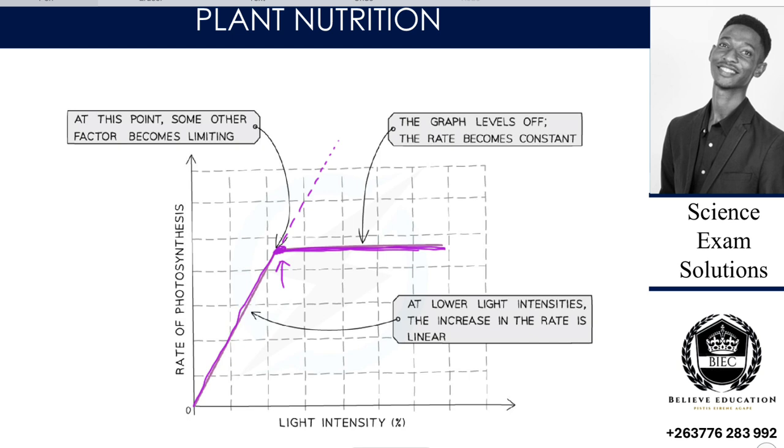So unlike the enzymes, where the graph drops because they are denaturing, this one becomes straight, a constant speed. That constant speed is caused by what? Another factor which is coming into play, and that other factor is becoming the limiting factor. So continuously increasing would not continuously increase the graph. At the end of the day, we have a graph that remains flat. Are we together?